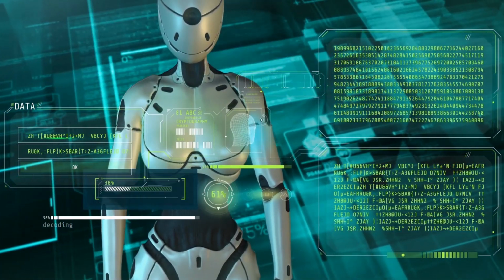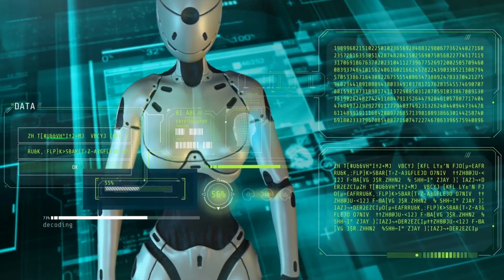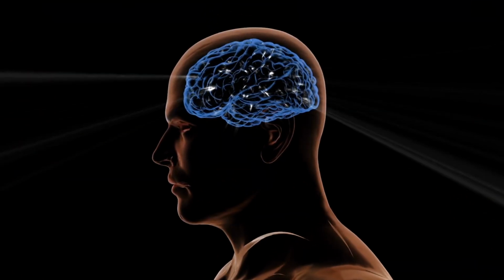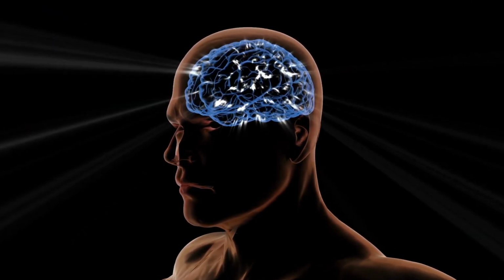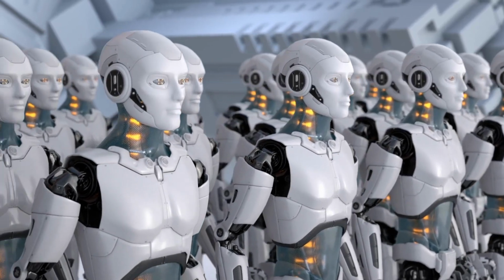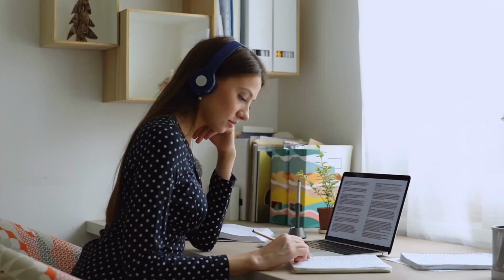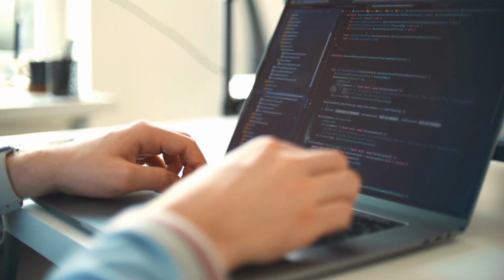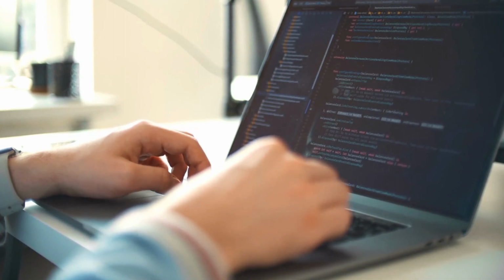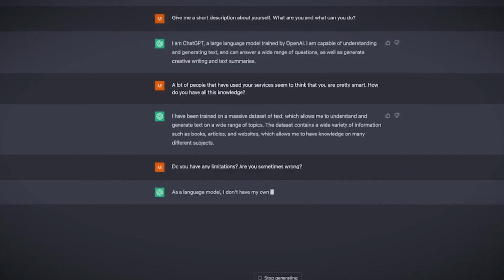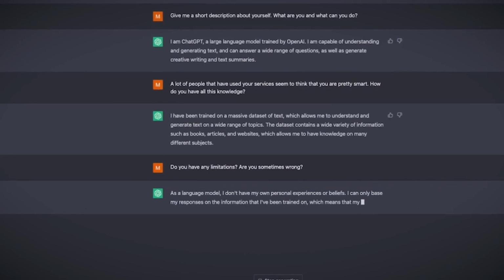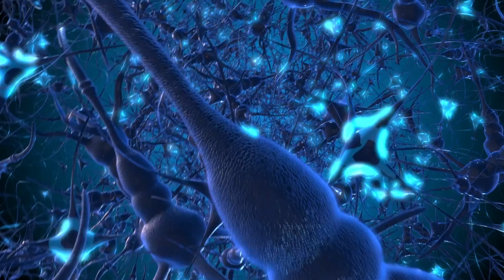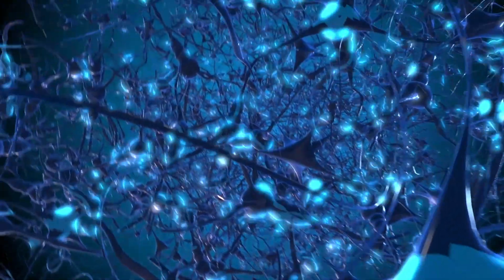ChatGPT-3 is the largest and most powerful version of this language model, with a whopping 175 billion parameters. That's like having the brains of 175 billion people all working together to generate complex and coherent text, including essays, stories, and even computer code. With such massive brain power, it's no surprise that ChatGPT-3 can generate text that's contextually relevant to the input it receives. For example, if you give ChatGPT a prompt about a topic, it will churn out text that's related to that topic, just like how your brain makes connections when you think about something.